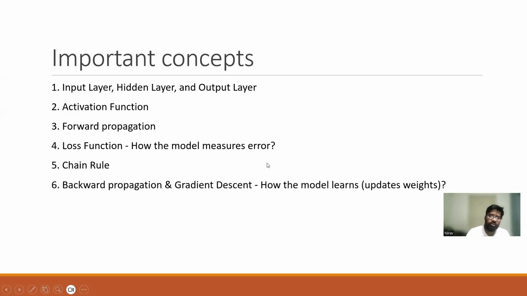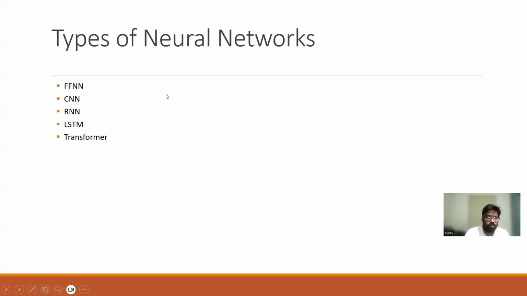If you learn these processes, you will have good knowledge about neural networks. Then go through the different types of neural networks, like feed forward neural network, CNN, RNN which is a recurrent neural network, then LSTM, long short-term memory neural network, then finally transformer architecture.